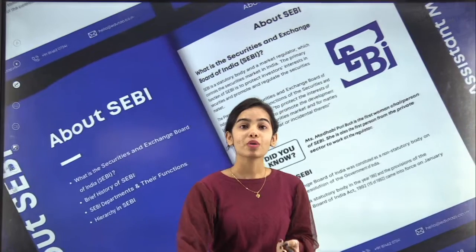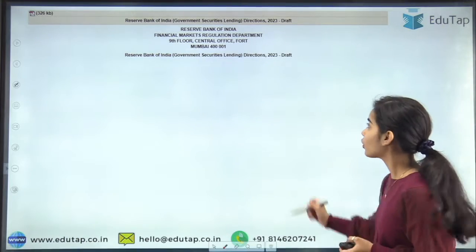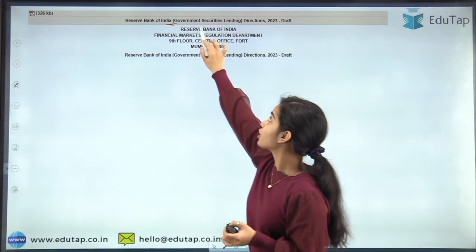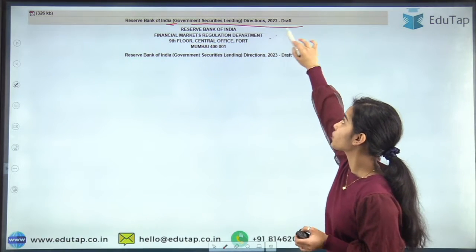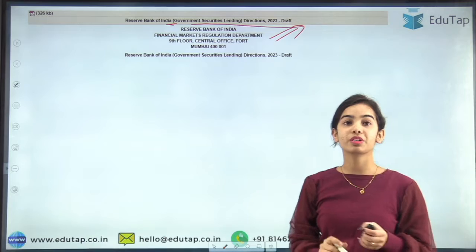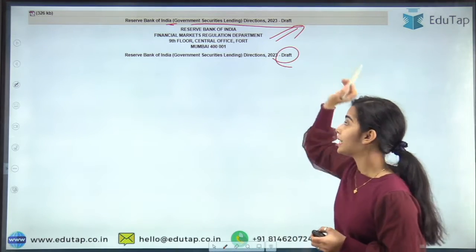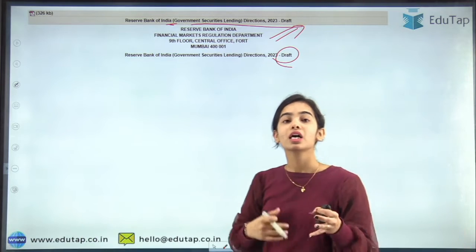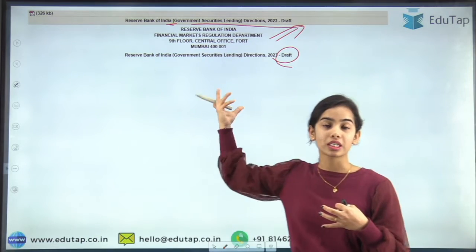Okay, so now starting with today's topic, first of all, the Reserve Bank of India has released the Reserve Bank of India Government Securities Lending Directions 2023. This is the draft that has been released by the Reserve Bank of India, and here we are going to understand the directions. But before that, how did the RBI introduce such a thing?